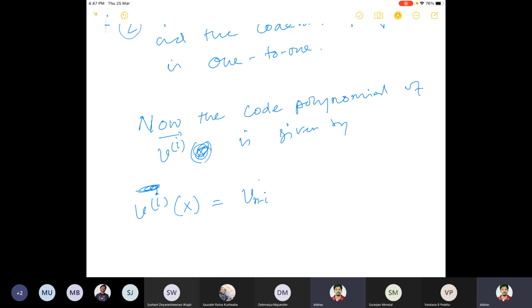Vn minus i, you can see the notation after i shifts. Just remember that this polynomial should be valid when i equals 1.